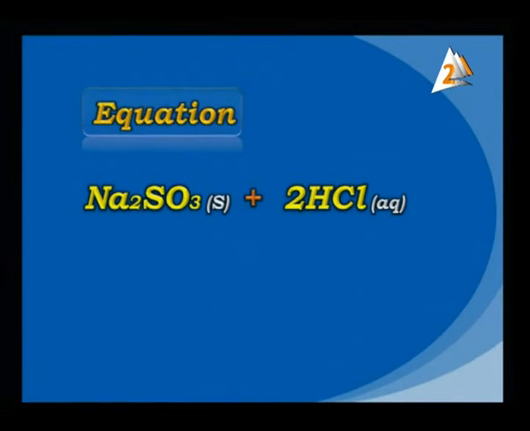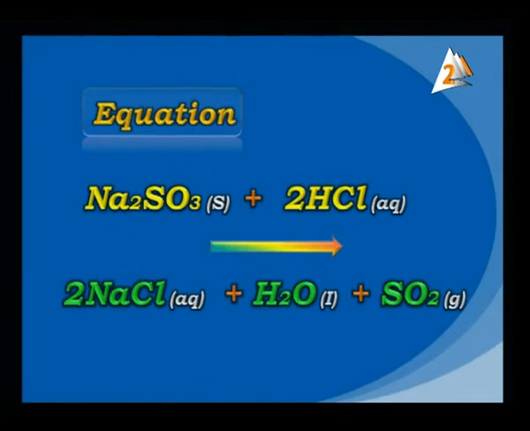What about the first equation? It will be Na2SO3 in solid state plus HCl aqueous solution, reacting with each other and forming sodium chloride, 2NaCl in aqueous state, plus water in liquid state. Also, there is a new gas here. This gas is sulfur dioxide, SO2 gas. Do you think it's important? Yes, it's very important to know this, for the differentiation between the radicals of sulfite and sulfate. What about the difference?